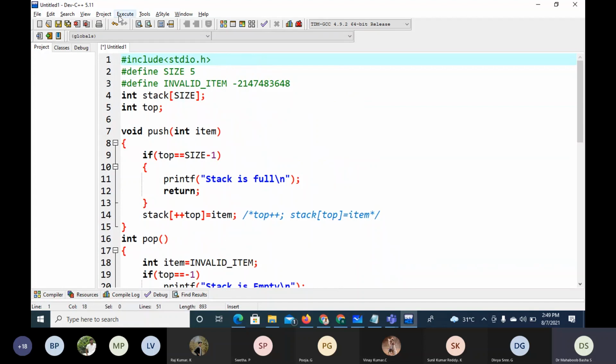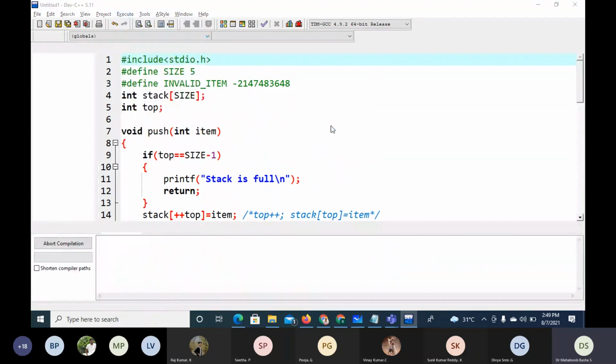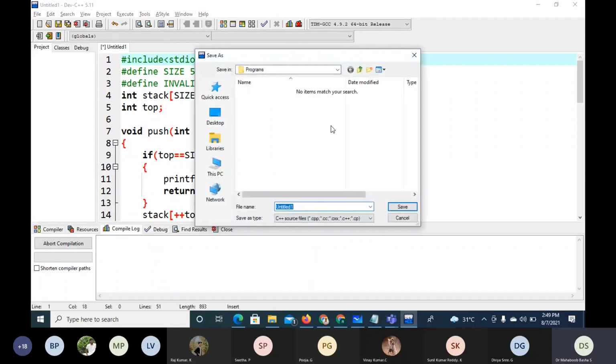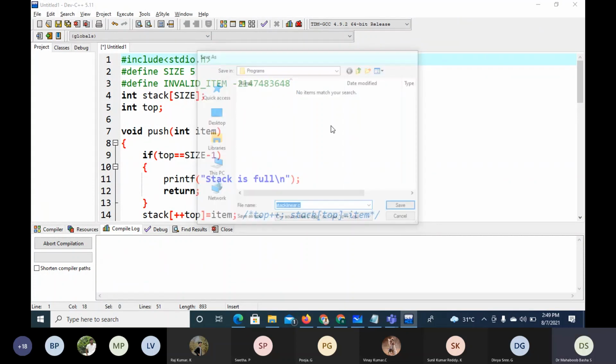So it is actually a simple program. I'll try to execute this. So this is stock linear, because I'm representing with linear list.